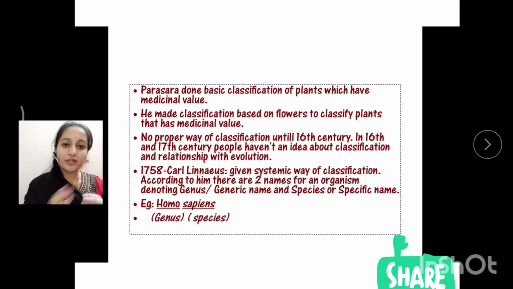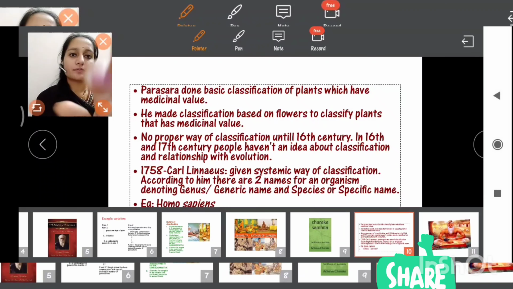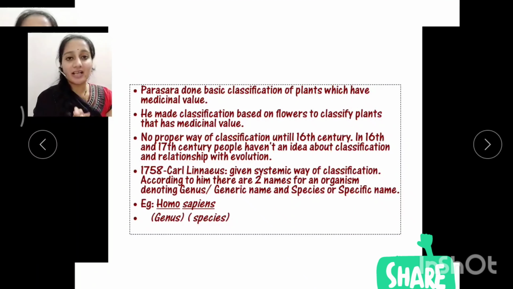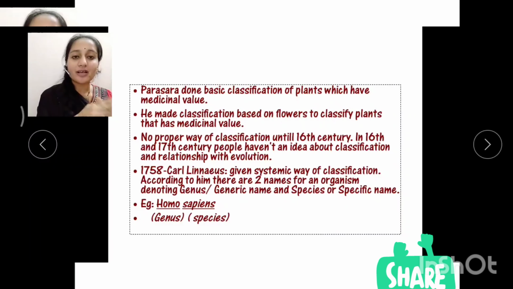Along with these two scientists, we have one more scientist named Parasara, or a few people say Parasura also. Parasura did the basic classification of plants which have medicinal values, like Charaka and Sushruta. He made the classification based on flowers to classify the plants that have medicinal values.